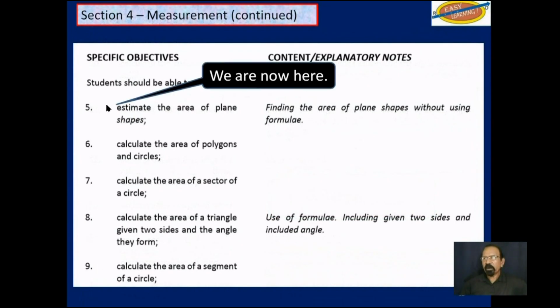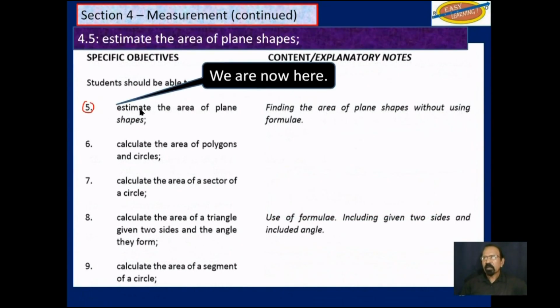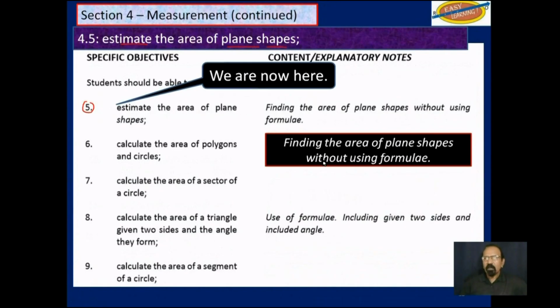So as I said, we are here. It says, estimate the area of plane shapes. And as explanatory notes, it says, find the area of plane shapes without using formulae. So that is what we will be doing. Estimate the area of plane shapes without the use of a formula to find those areas.